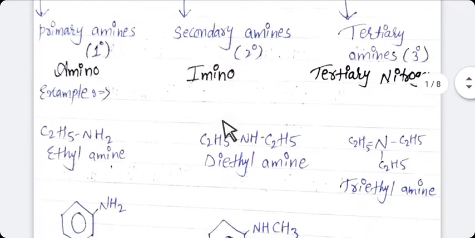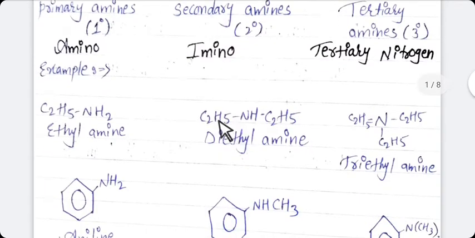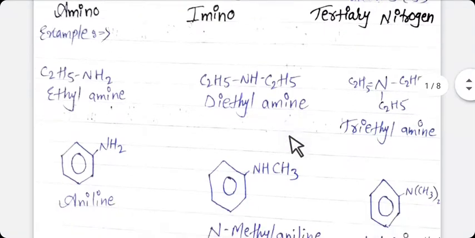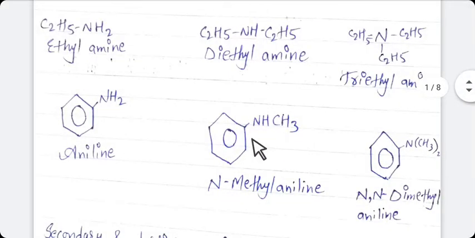See in this example, two hydrogen atoms are replaced by C2H5, the alkyl group which we are using. You can use any of the alkyl group. And here the other hydrogen atom is replaced by CH3 and aromatic ring. So it is nothing but a secondary amine.